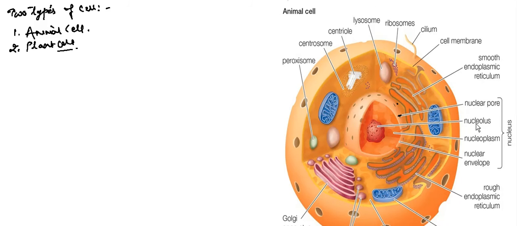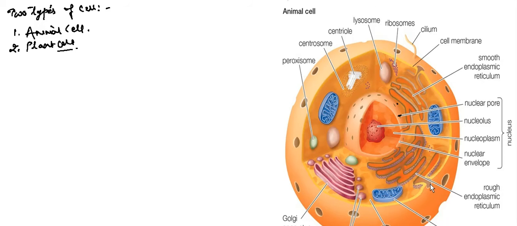Then we have a nucleolus, which acts as a nuclear organelle. Next we have the fluid present in the nucleus, called nucleoplasm, and the nuclear membrane, and collectively it is called the nucleus.